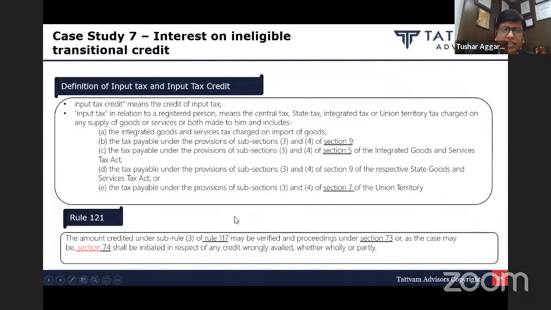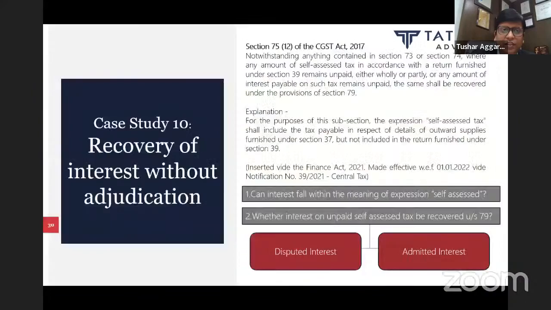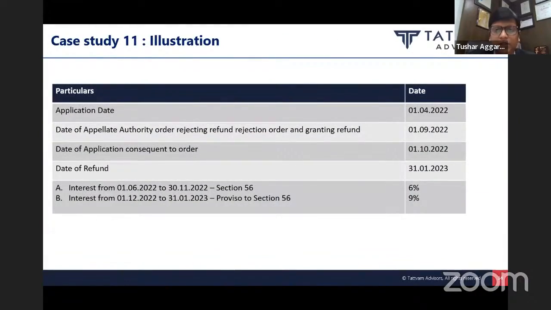Case 11, when we are discussing case 11 related to the refund, we will just again see this example. First, for 2022 was my application date of refund. It got rejected. I went to appeal. Appeal gave me a favorable order on 1st September 2022. After getting a favorable order in appeal, I again need to file a fresh refund application pursuant to the order. I filed that refund application on 1st October 2022, and the department gave me the refund on 31st January 2023.